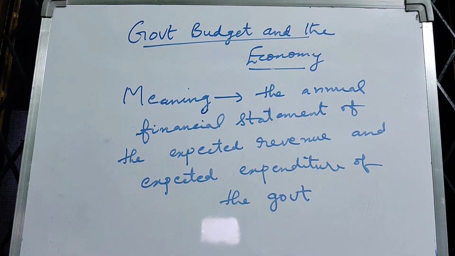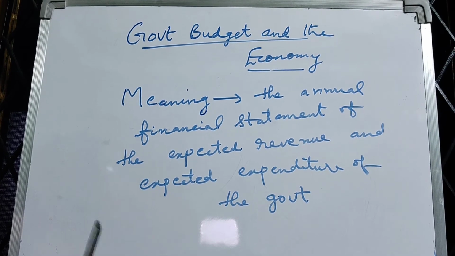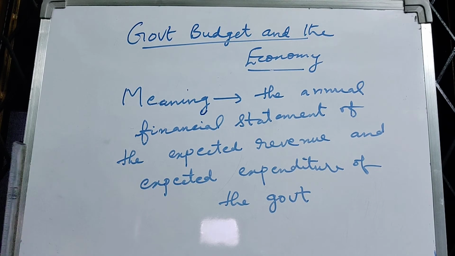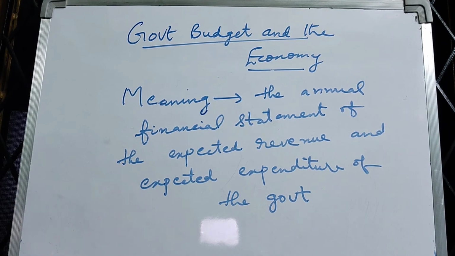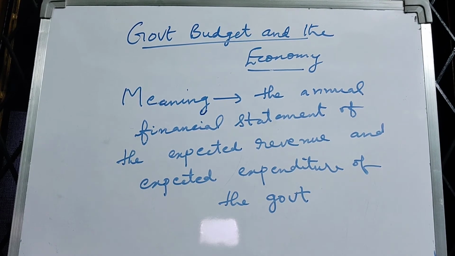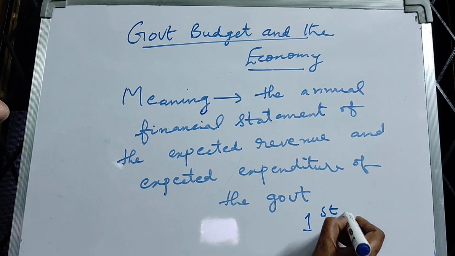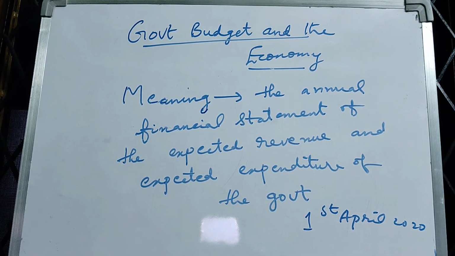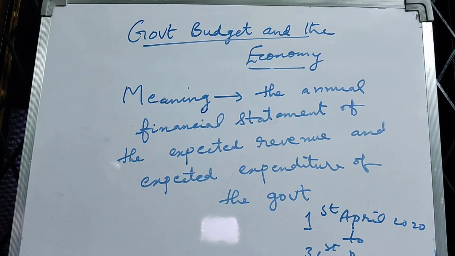We have already noted that our financial year or accounting year starts from 1st April of a year and ends on 31st March of the next year. Say for example, the financial year for the year 2020 starts on 1st April 2020 and it ends on 31st March 2021.